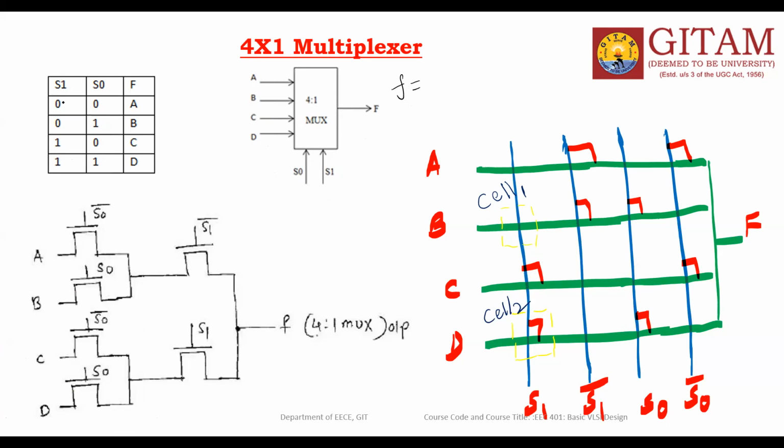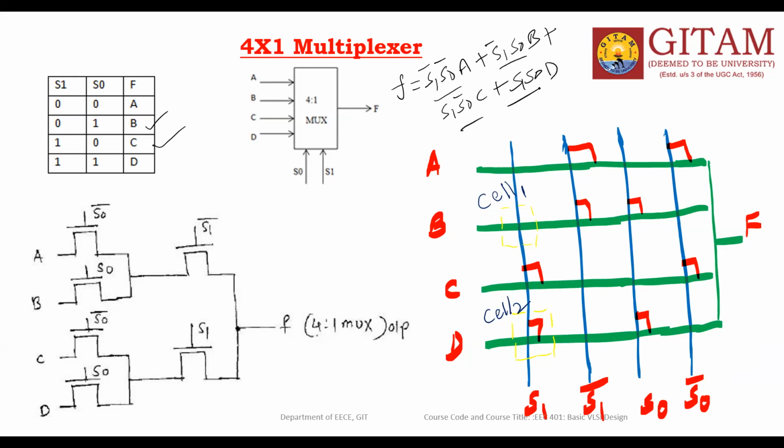S0 bar S1 bar into A, plus the second one, S1 bar S0 into B, plus the third one, S1 S0 bar into C, plus S1 S0 into D. This is the logic expression. So 1, 2, 3, 4 terms are there, 4 product terms are there.